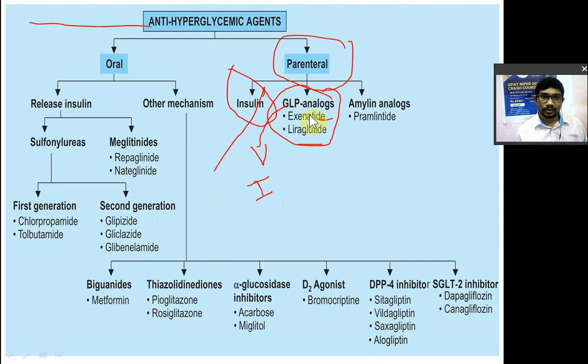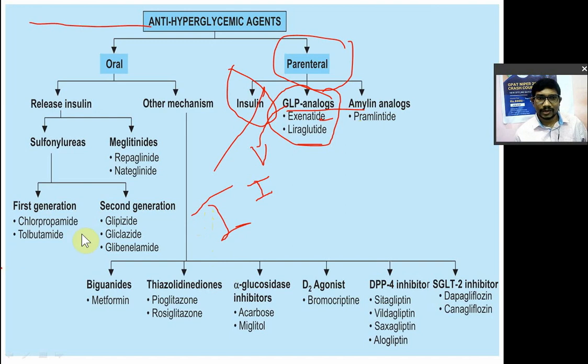Okay? So GLP is known as glucagon like peptide. It acts on a specific receptor known as the incretin receptor. GLP acts on the incretin receptor, and they are nothing but G protein coupled receptors. We will see all that later. So incretin receptors are G protein coupled receptors, and they will increase the insulin secretion. They will increase the insulin action.